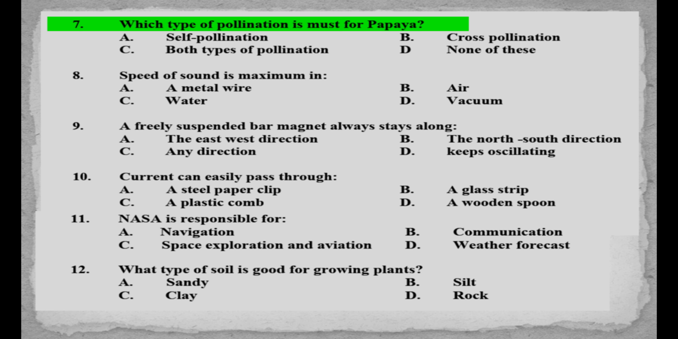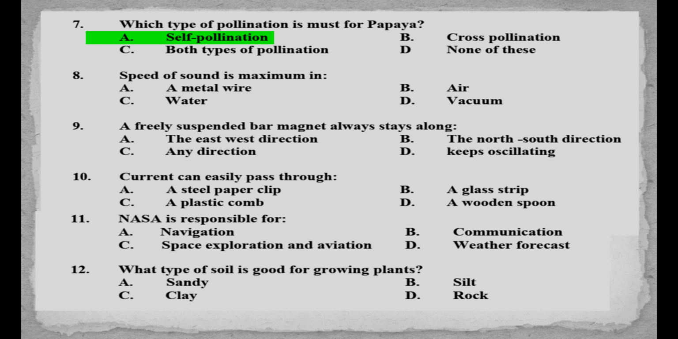MCQs number 7. Which type of pollination is a must for papaya? A. Self-pollination, B. Cross-pollination, C. Both types of pollination, D. None of these. Answer is option A. Self-pollination. MCQs number 8. Speed of sound is maximum in A. A metal wire, B. Air, C. Water, D. Vacuum. Answer is option A.